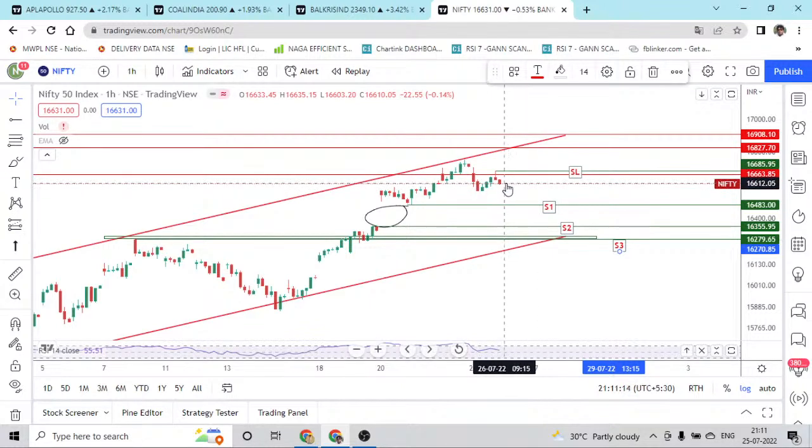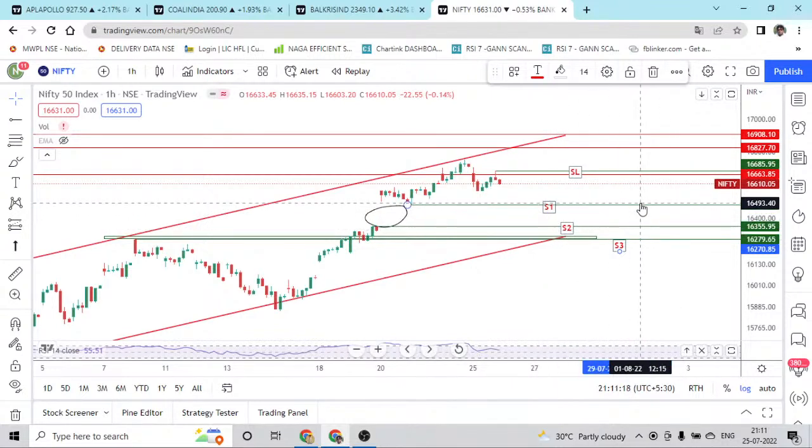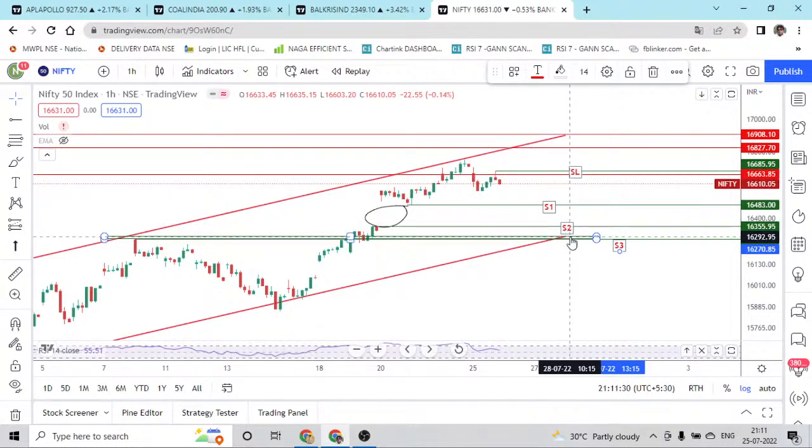So if anybody has taken put options, then definitely these are going to be your stop losses. Profit booking area is going to be 16,483. If that is crossed, then you can book the profits at around 16,350 and 16,280. These are going to be the target zones for the next 2 days, at least for tomorrow and day after tomorrow. Yeah, this is how we can go for analyzing Nifty.